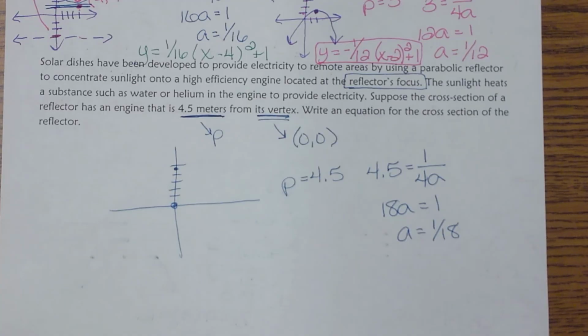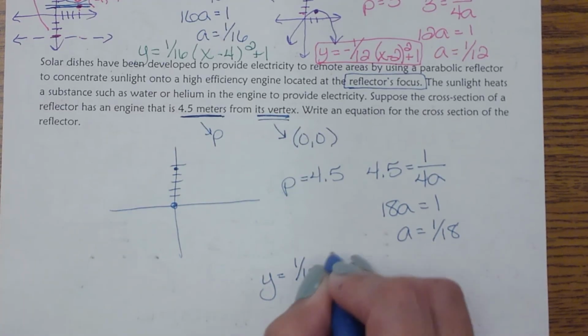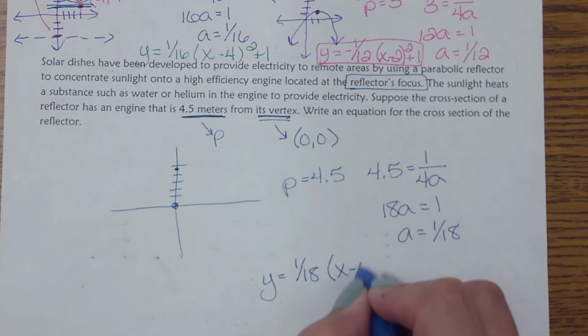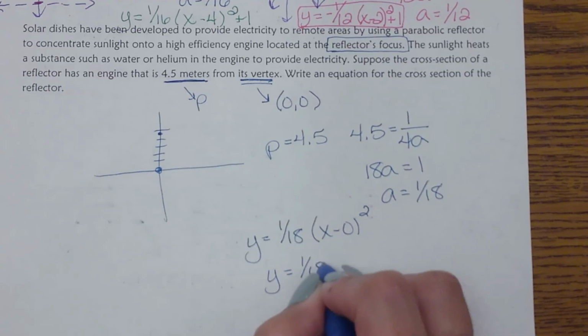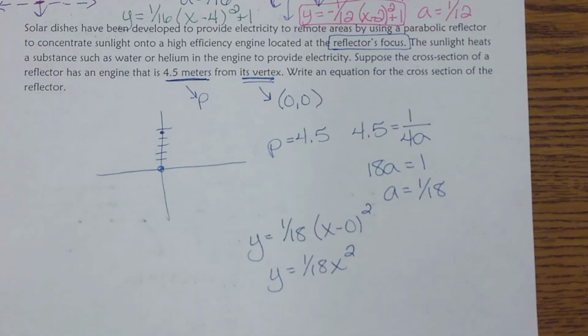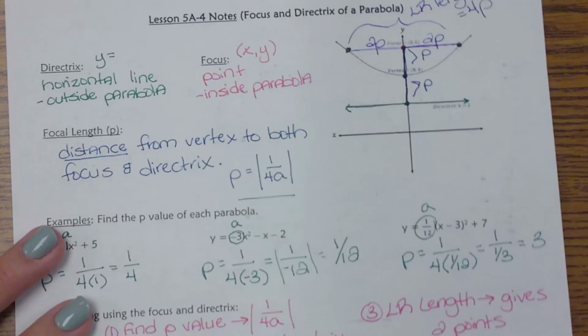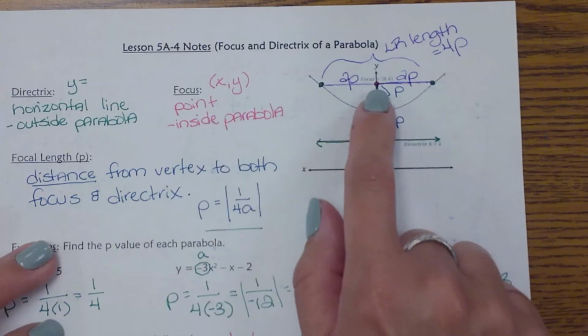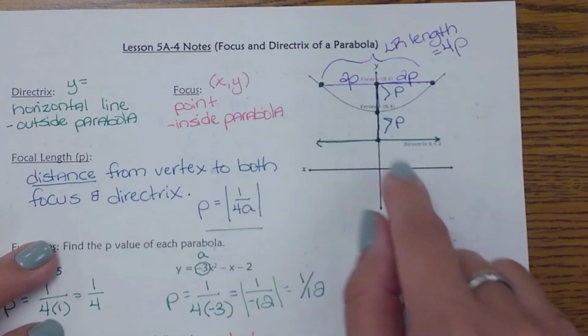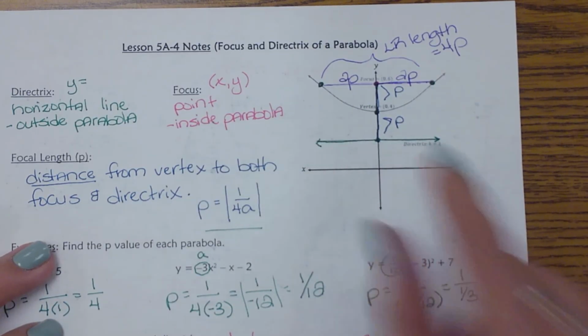Okay? So looking at this, if that's my a value, I can plug that in. My vertex is at (0, 0). So remember, I can make that just x squared. Okay? So you just have to understand the information that it's given you. Again, this is telling you your p-value, so you're good there. Okay? So with a focus and a directrix, make sure you understand the concept of where they're located in your graph. The focus is always going to be on the inside of the graph. The directrix is a line that is outside of your parabola.